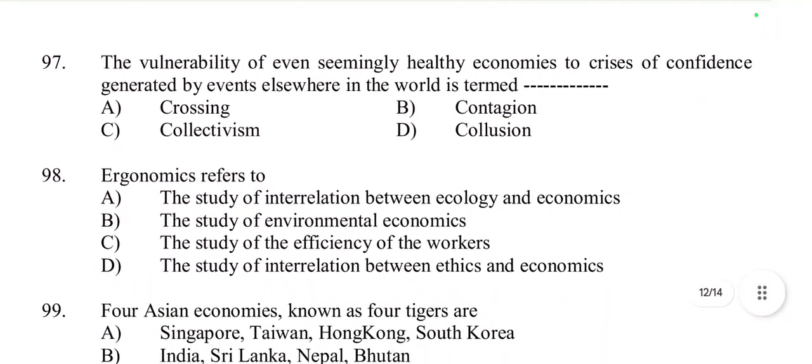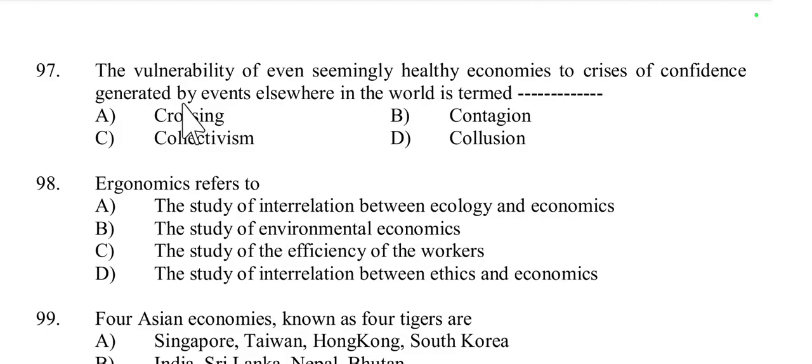Then question number 97, the vulnerability of even seemingly healthy economies to crisis of confidence generated by events elsewhere in the world is termed crossing, contagion, collectivism, or collusion. It is called contagion. Option B, contagion, because contagion refers to the spread of economic crisis or market shocks from one country to another, especially during times of financial instability.